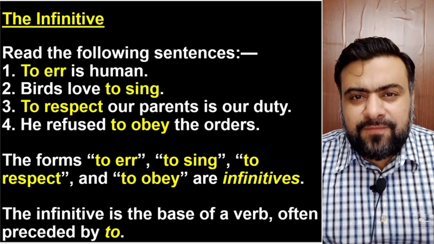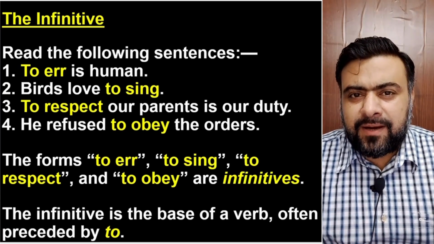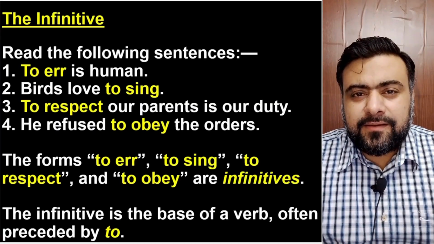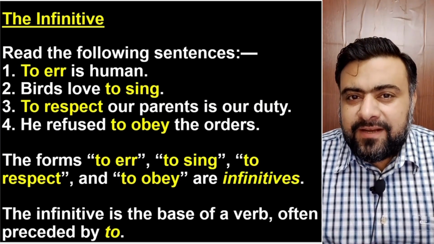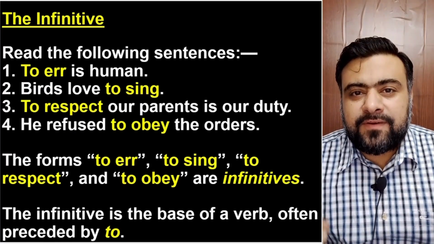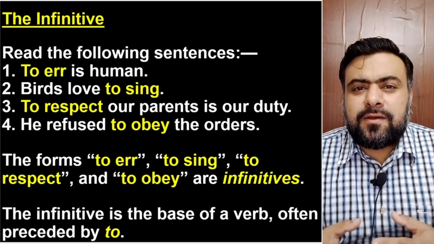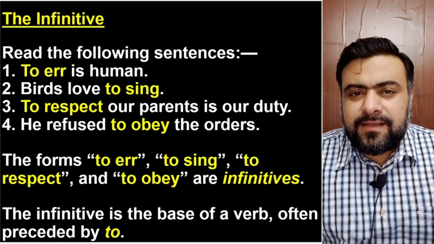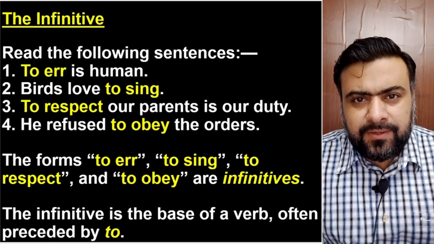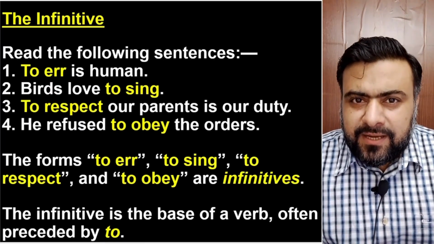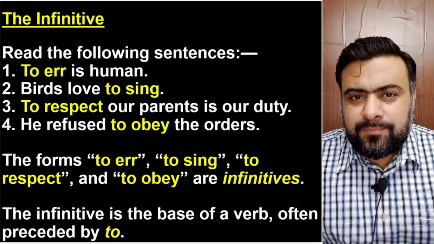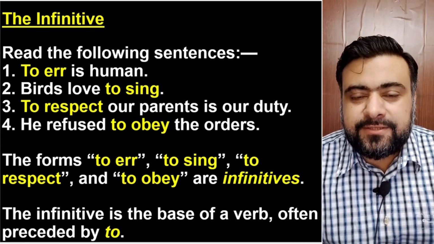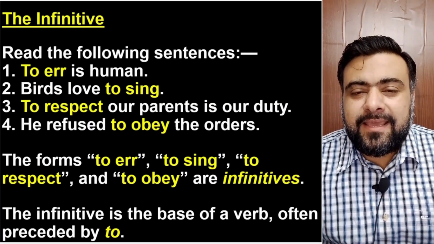Whenever there's a first form of the verb and it is preceded by to: to eat, to drink, to see, to think. These are all infinitives. Infinitive is the base of a verb. Now, verb has many different kinds. Sometimes it's in the present, for example, eat. Sometimes it's in the past, for example, ate. And sometimes it's in the participle, for example, eating. But all of these forms originate from a base, and that base is called the infinitive.